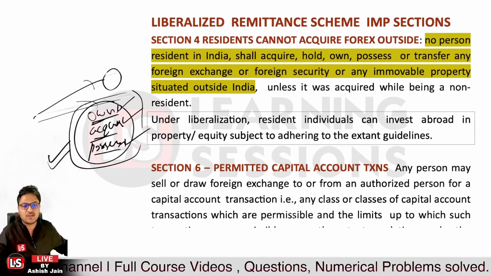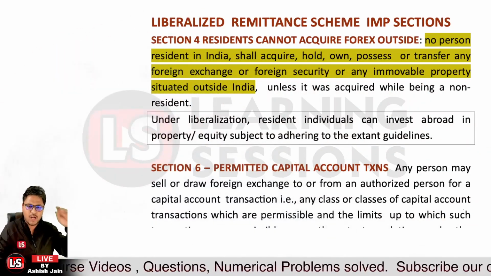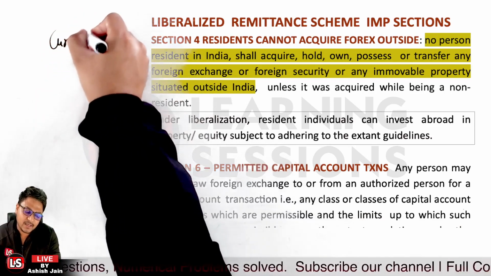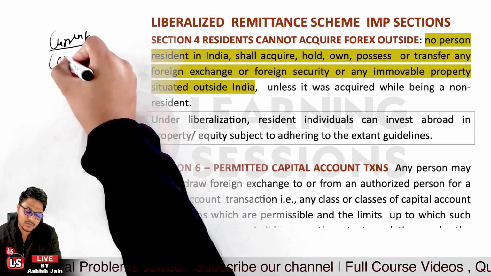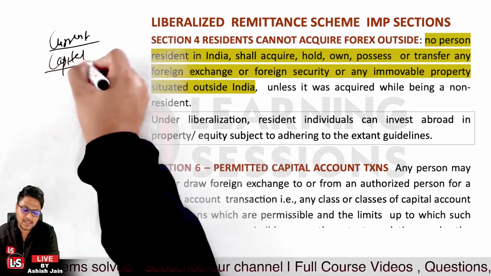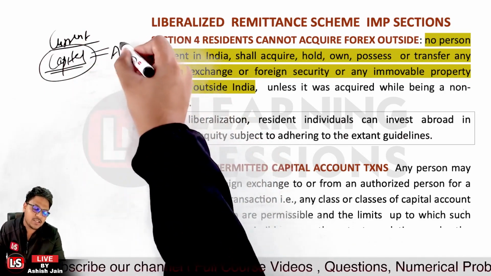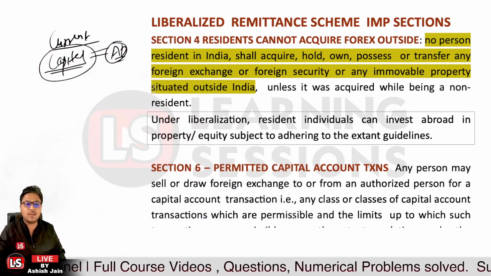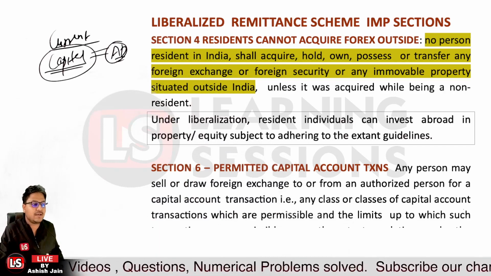And section 6 is related to what? It's related to permitted capital account transactions. Now I told you clearly that current account transactions are freely allowed by the Reserve Bank of India, but there are still some restrictions imposed in the case of capital account transactions. Capital account transactions can be conducted through an authorized dealer. Only such classes of capital account transactions which are permissible can be conducted, and only up to the permissible limit.